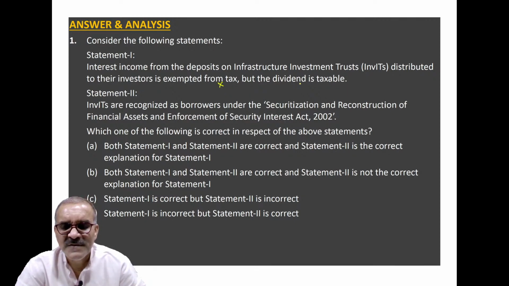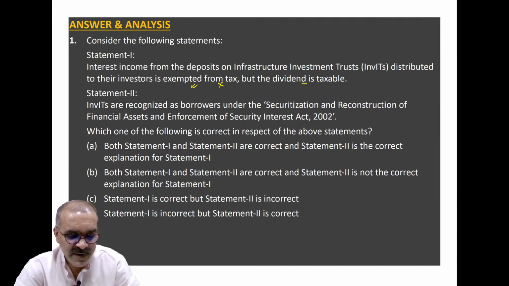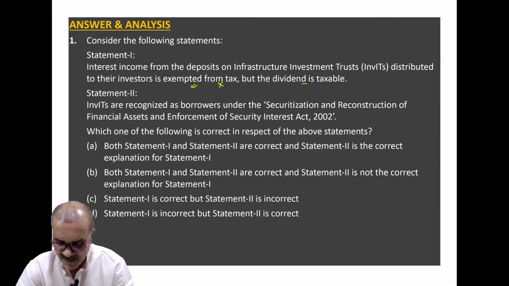But the dividend is taxable. The real story is that interest income is also taxable. Clear? Did you understand? The story is this. But the second statement in the question is correct.